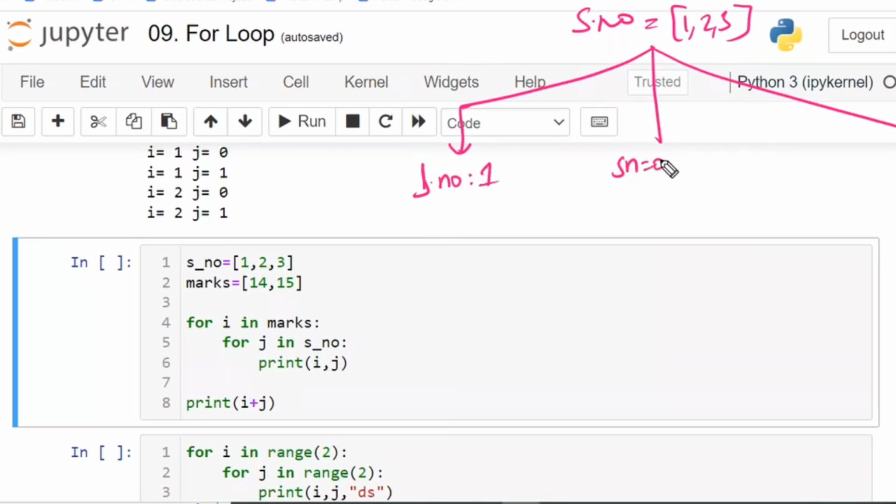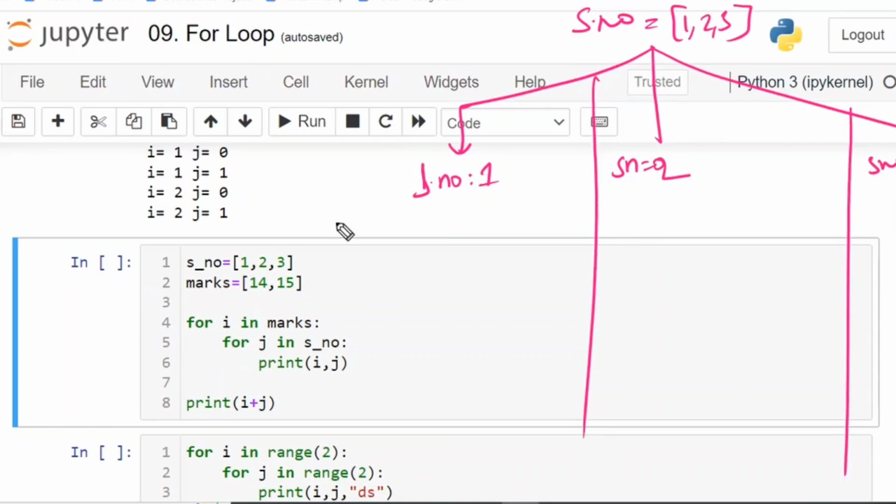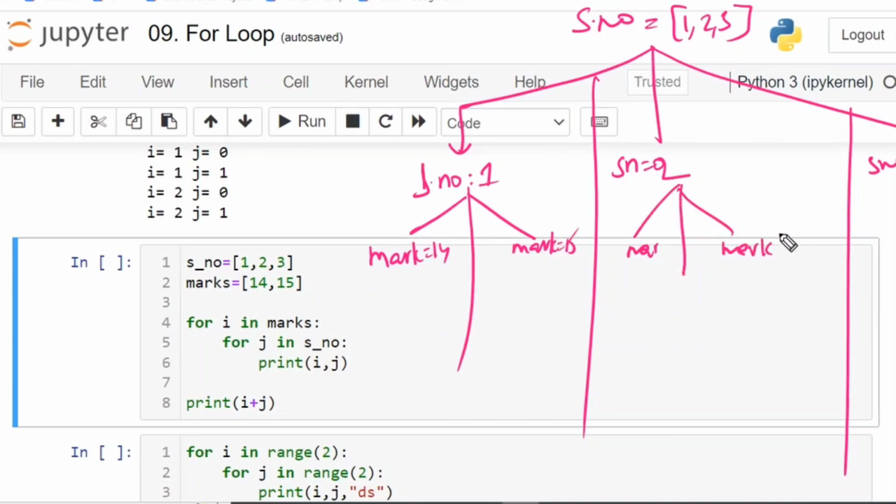Serial number is equal to 2. Serial number is equal to 3. Separate, separate, separate. Next, within this again, marks is equal to 14. Marks is equal to 15. Separate, separate. Marks is equal to 14. Marks is equal to 15. Marks is equal to 14. Marks is equal to 15.